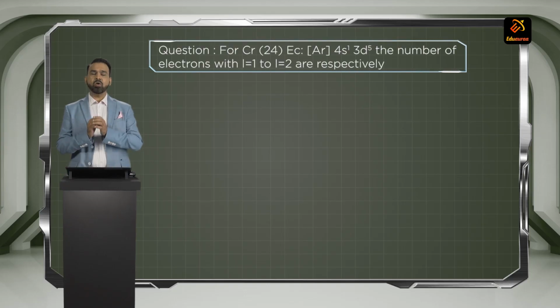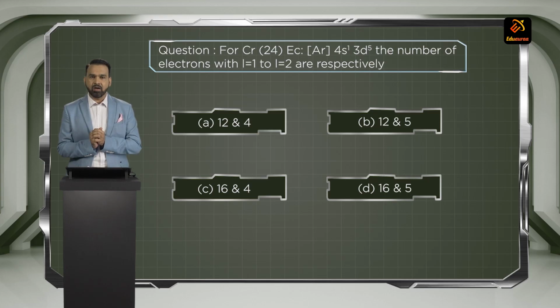Moving to the next question, students. For chromium, atomic number 24, the electronic configuration is generalized as argon. When they say argon, it means 18 electrons, as the atomic number of argon is 18. So out of 24 electrons, 18 are given to argon. The rest of the configuration is 4s1 3d5. That is the ground state configuration.